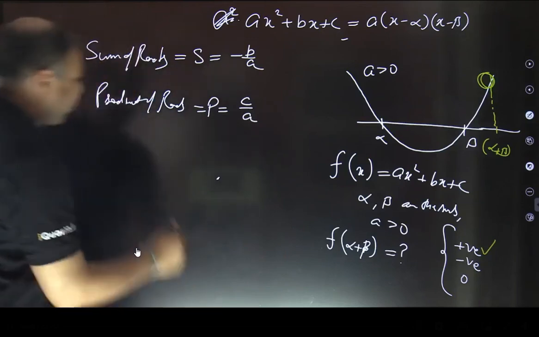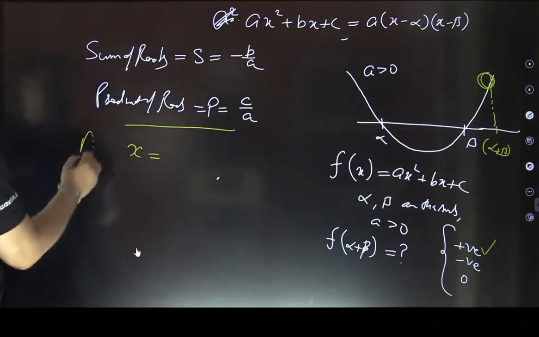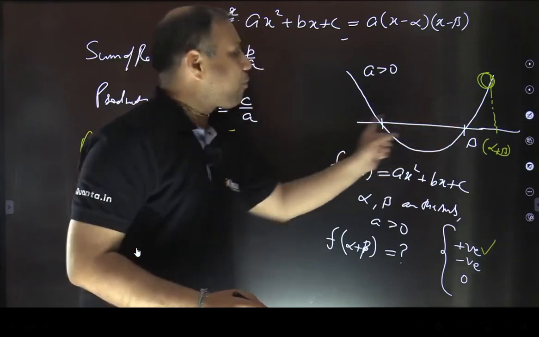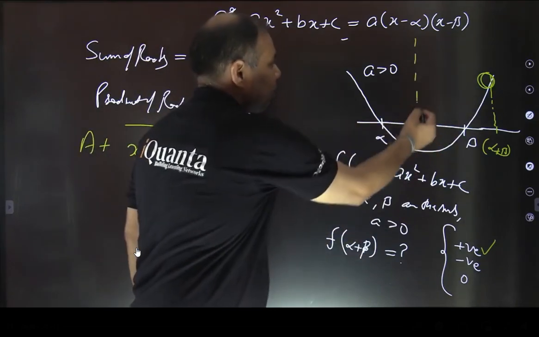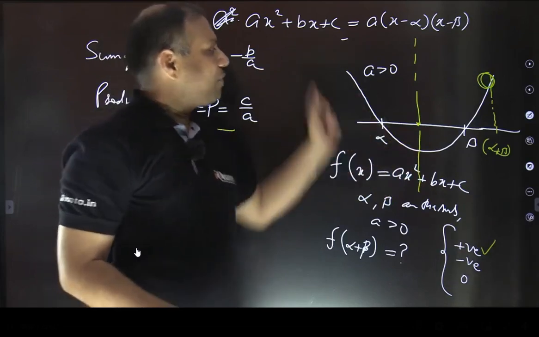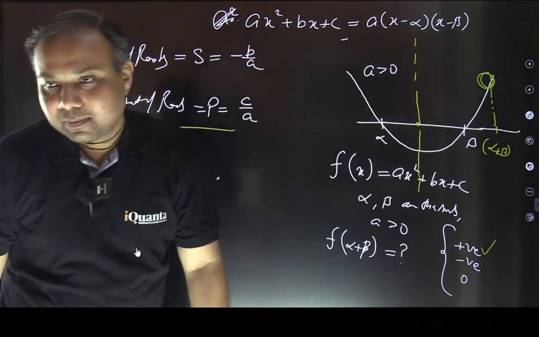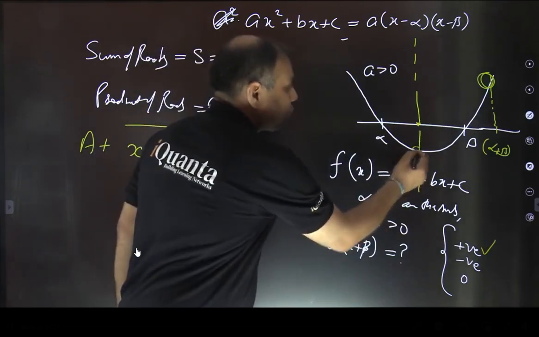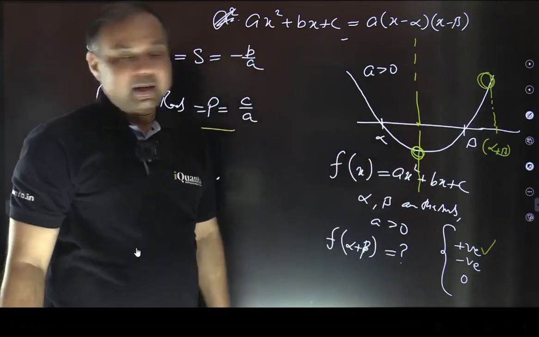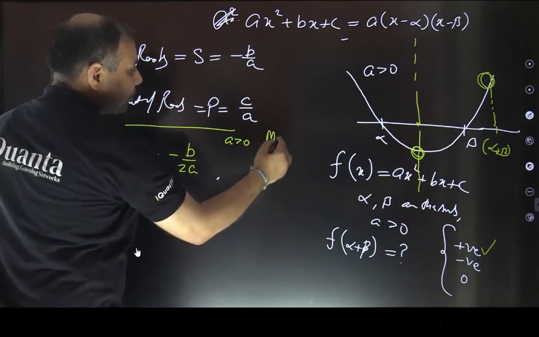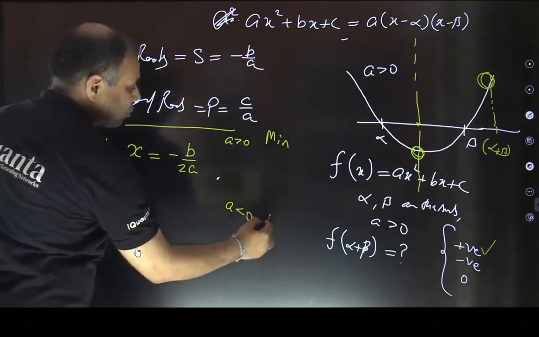Yes, it is minus b by 2a. So at x equals minus b by 2a, which is basically the midpoint of the two roots, we are going to get the maximum or minimum value depending upon whether the graph is an upward or downward parabola. In this particular graph, it is an upward parabola, so this value of y is the minimum value here. When a is positive, we get a minimum value, and if a is less than 0, we get a maximum value.